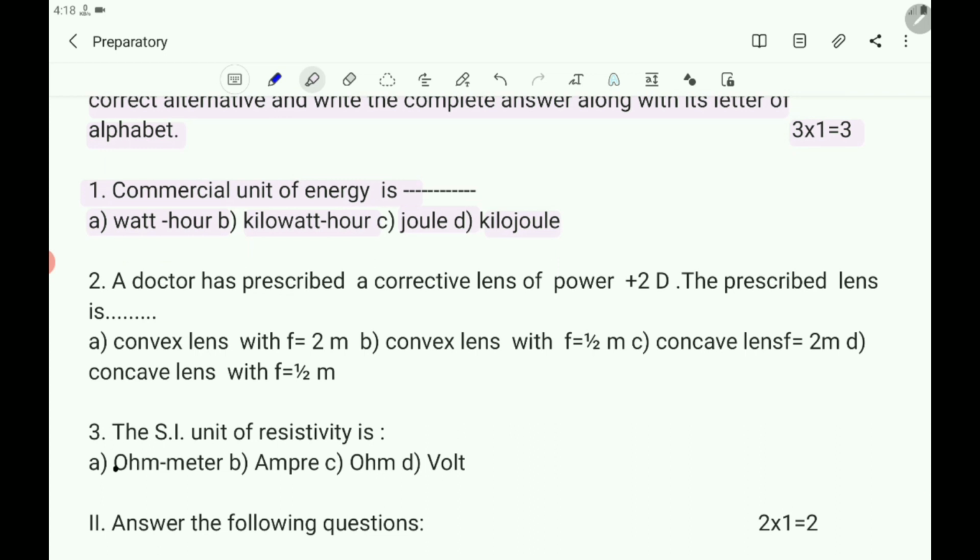Next, you take the second question. A doctor has prescribed a corrective lens of power plus 2 diopter. The prescribed lens is. The first option A is convex lens with f equals 2 meter. B. convex lens with f equals 1 by 2 meter. C. concave lens with f equals 2 meter, and D. concave lens with f equals 1 by 2 meter.